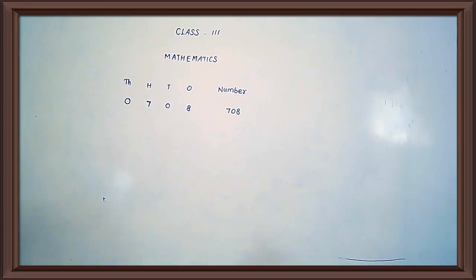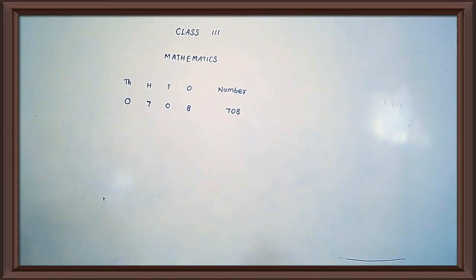Then see the next one. B. 800s. How many hundreds are there? 800. Do they give any other values? No. Yes, ma'am? They have given the hundreds value only.